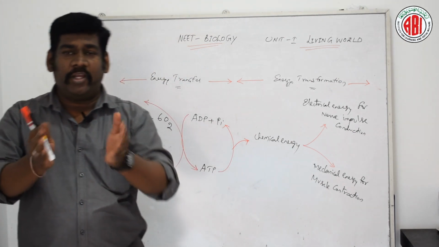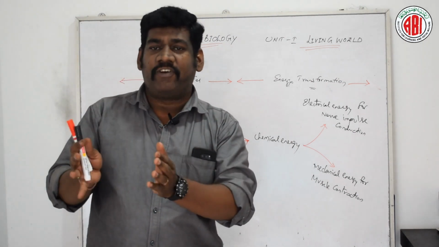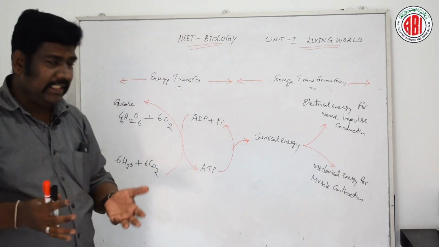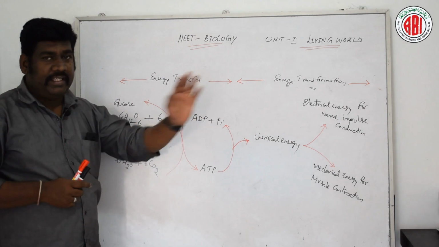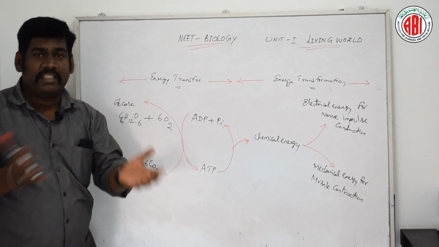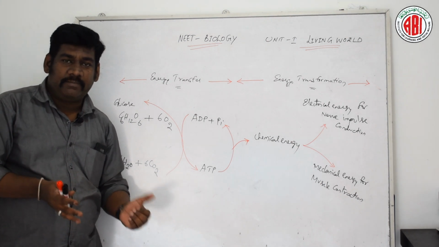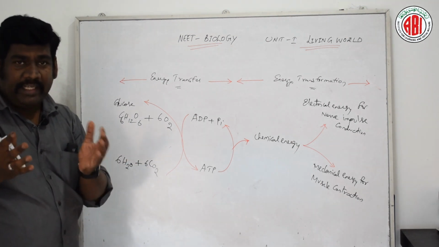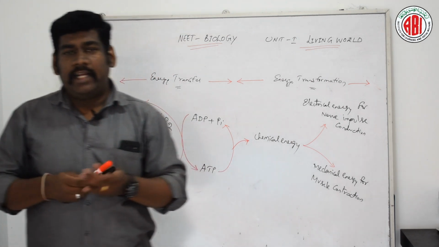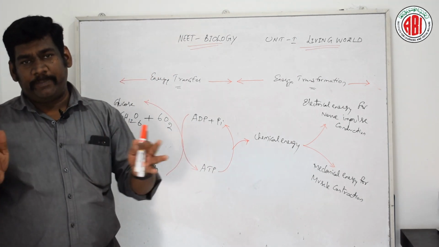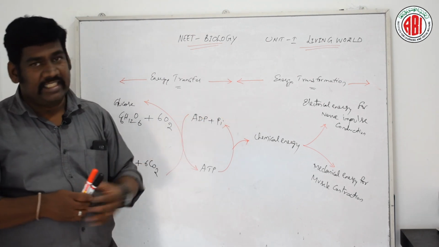This process is a biochemical process, and the potential energy is in the form of glucose, that is starch or cellulose. In this way the energy is transformed in the living organism. This is an example of how energy is transformed in plants, and all living organisms depend on this particular type of energy transformation.